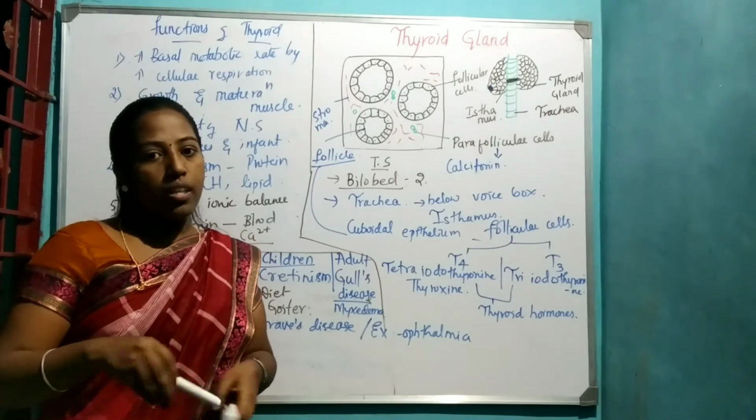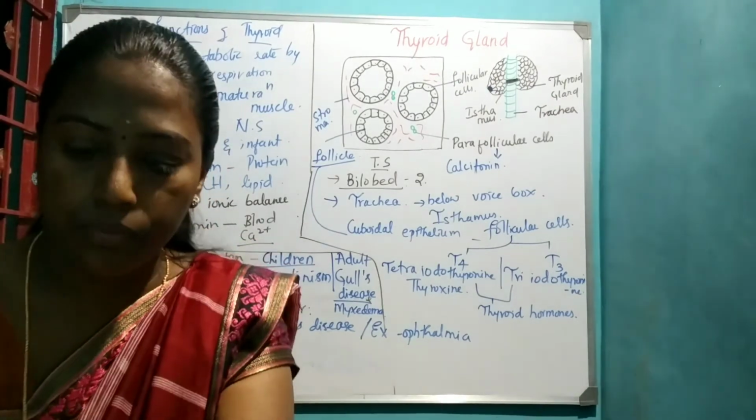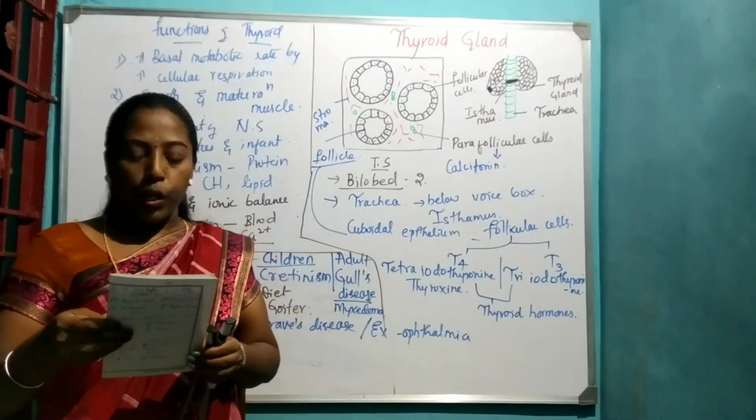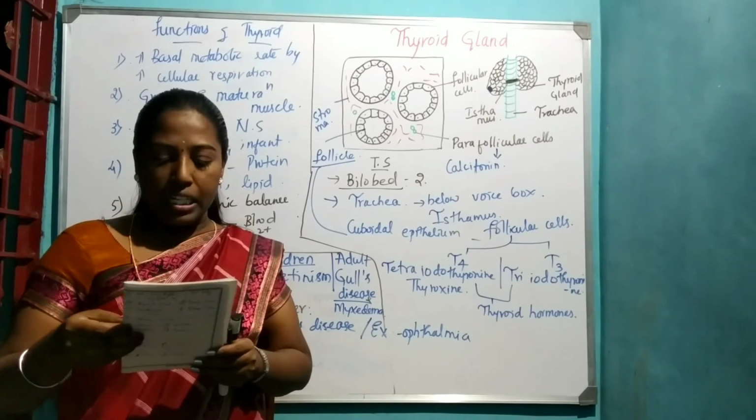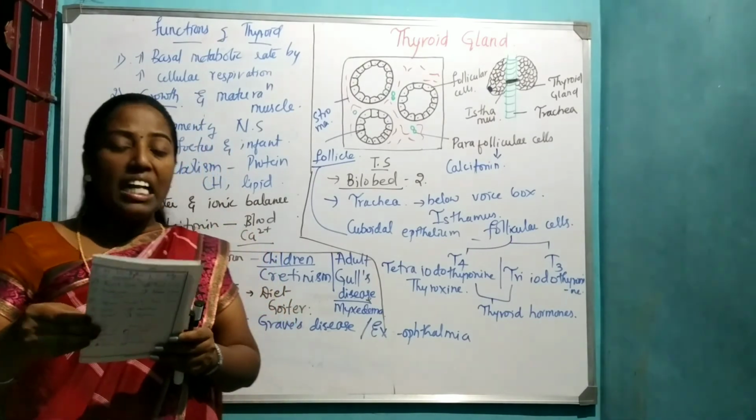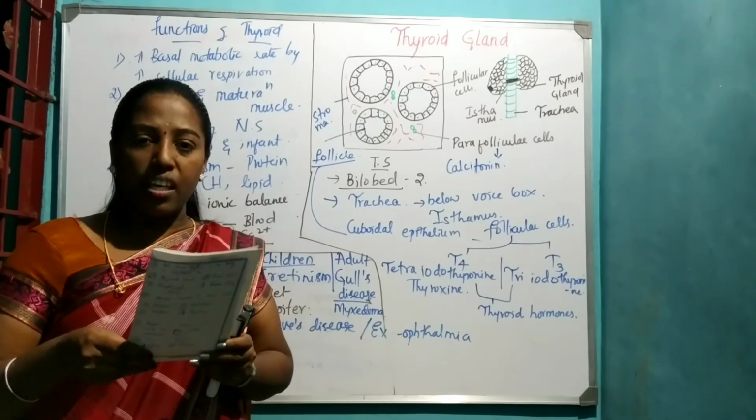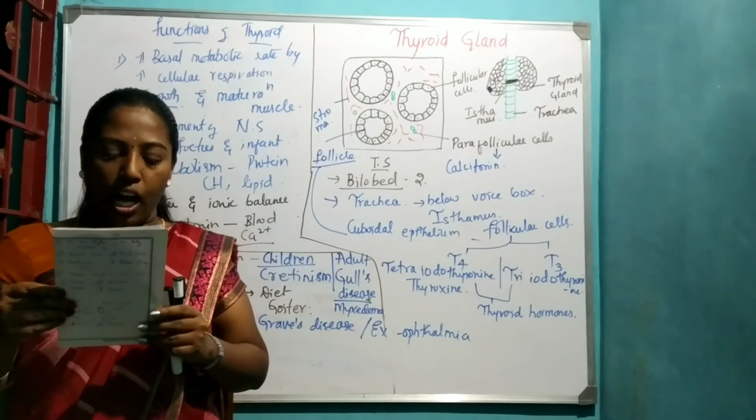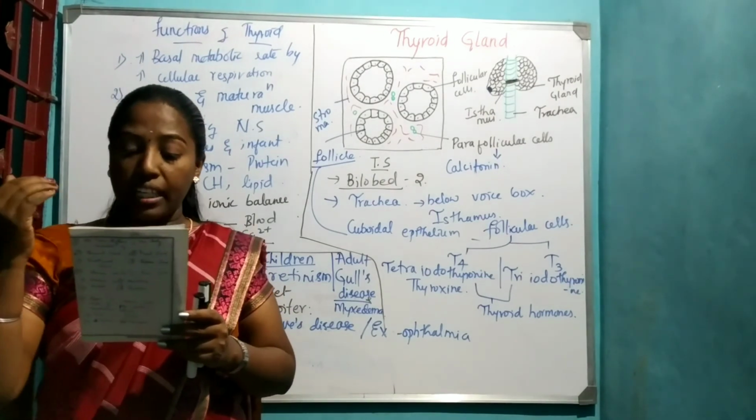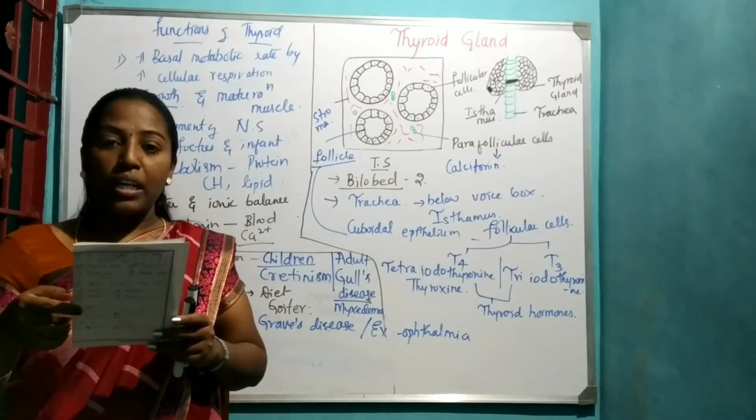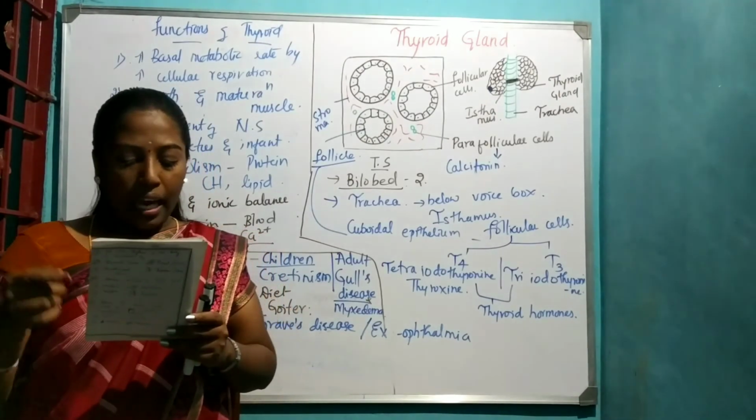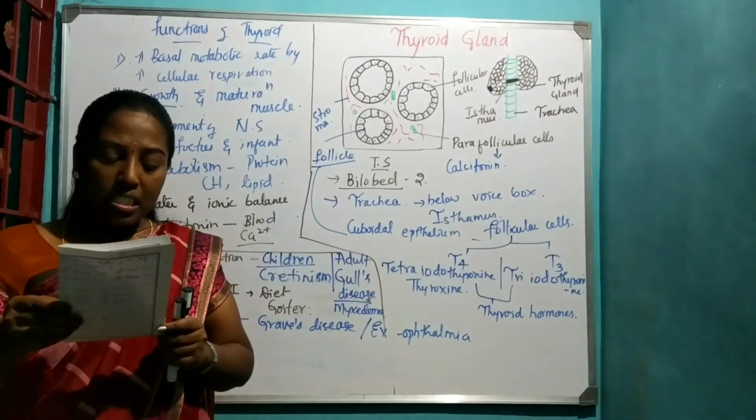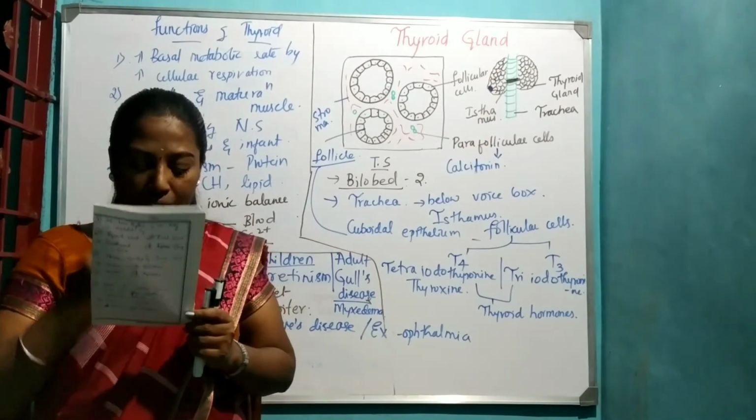Let us see some questions related to the topic. First question: the largest amount of iodine is found in A. adrenals, B. liver, C. thyroid, D. testes. It is C, thyroid. Second question: calcitonin is a thyroid hormone which A. lowers the calcium level in the blood, B. elevates the calcium level in the blood, C. has no effect on calcium, D. elevates potassium level in the blood. The answer is A, lowers the calcium level in the blood.